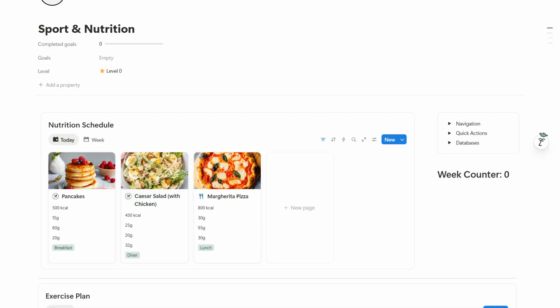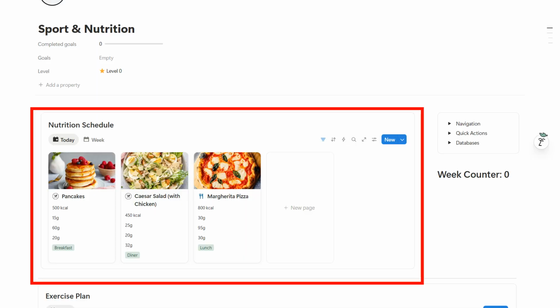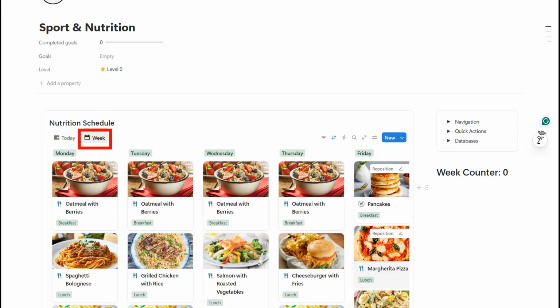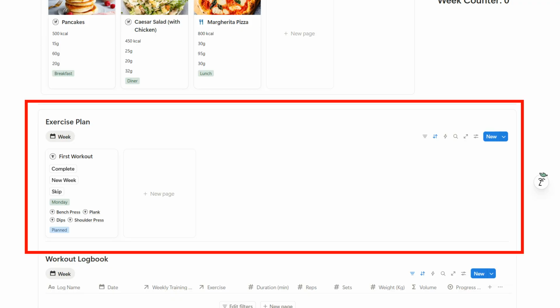The first section is the Nutrition Schedule. This tool allows you to plan and track your meals. You can organize your meals for each day and easily see what you plan to eat. There are different views available. For example, the Today view shows the meals planned for the current day, while the Week view displays your entire weekly nutrition plan.